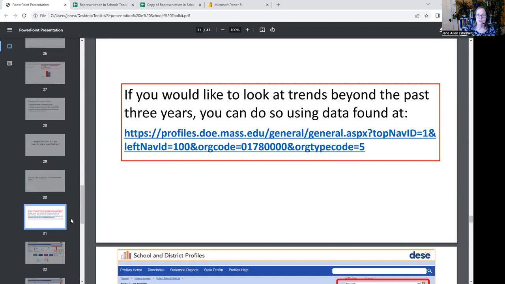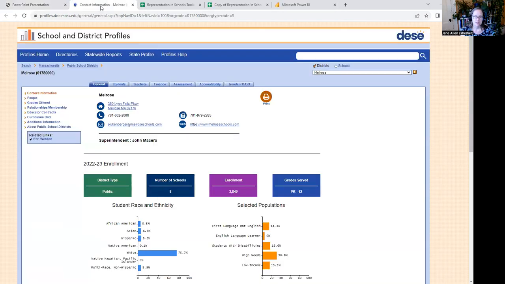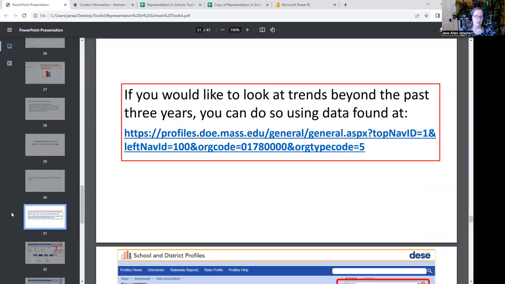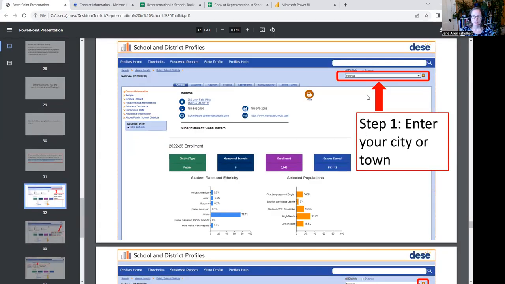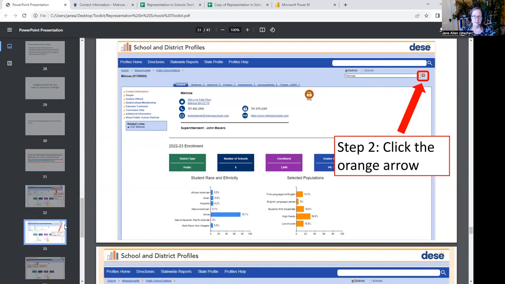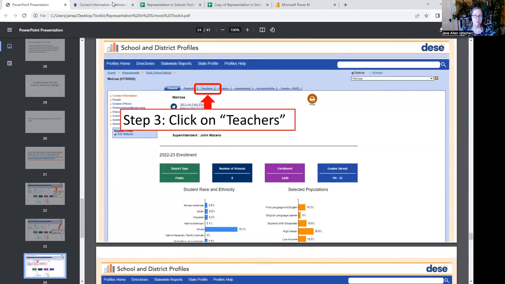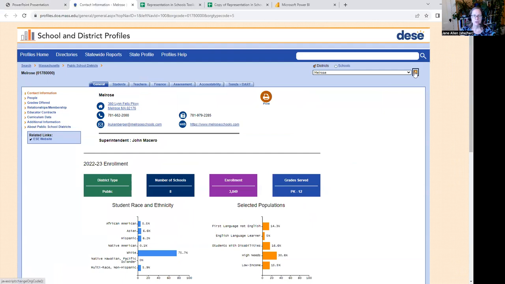It requires us going to a different data source, so I'm just going to right click and open that data source. If you did the Racial Inequities in School Discipline Toolkit, you will recognize this. The first step is to enter your city or town, and then click on the orange arrow to go to the data for your own city or town. I've entered Melrose, clicked on the orange arrow, and gone to Melrose. You can confirm this is Melrose. You see Melrose here and here.